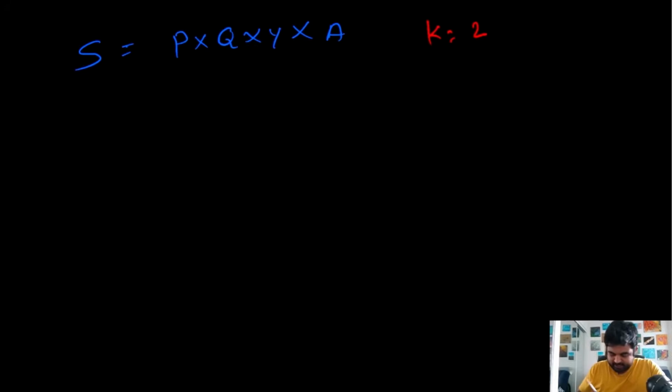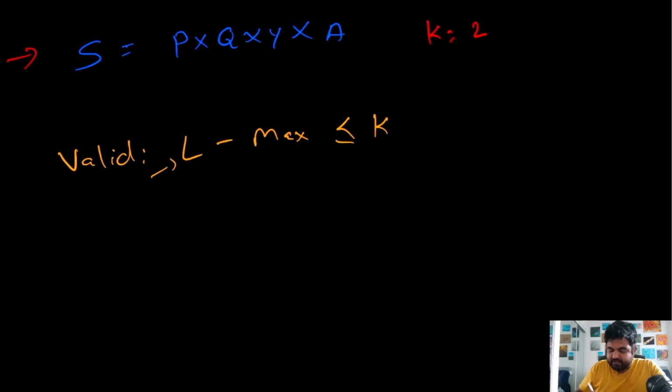Suppose this is the example that we are given and we want to solve this one. First of all, what is the formula that we have to use? For any subsequence to be valid, we do length minus the max occurrence in that particular subsequence, and we see whether that value is less than or equal to k. If it is, whatever the length is, we can treat it as our answer, and whatever the maximum answer we find so far, we will conclude as our solution.